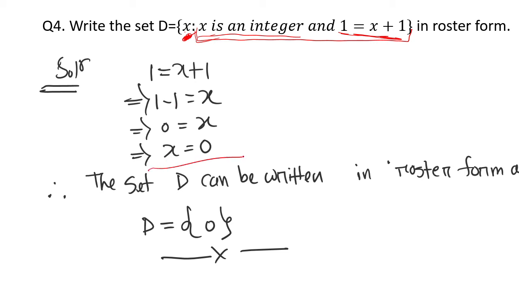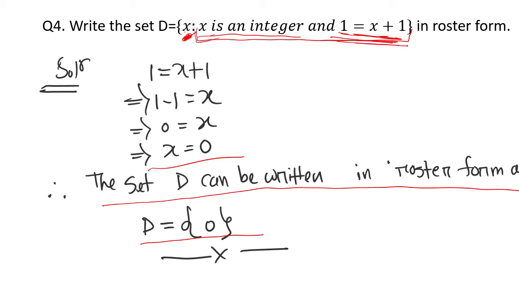This is X equal to 0, which is an integer, and the set D can be written in roster form as D equal to {0}. So the only element is X equal to 0. Other elements will not belong to this set D. Why? Because other elements do not satisfy this condition.